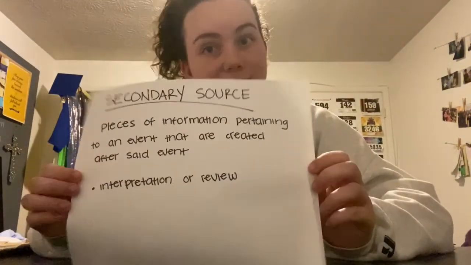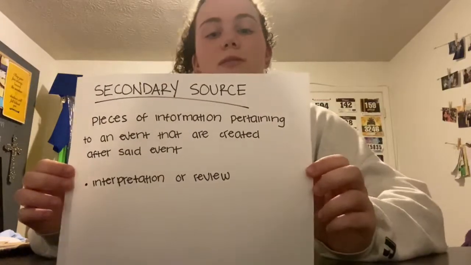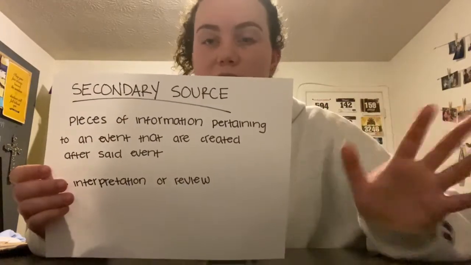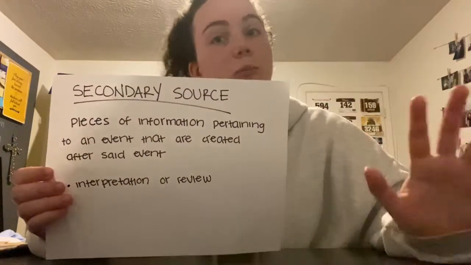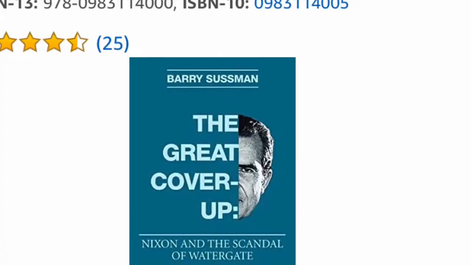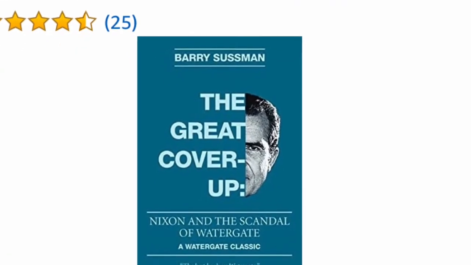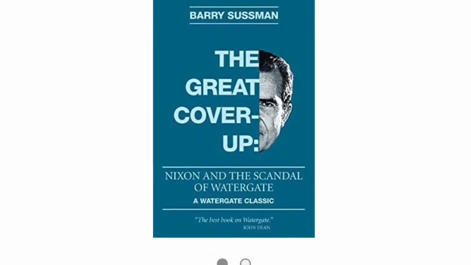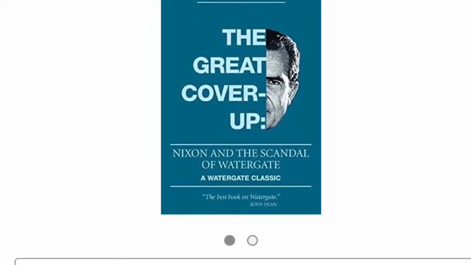So now that we've talked about primary sources, now we'll talk about a secondary source. So these are pieces of information pertaining to an event that are created after this event has already happened. So a lot of these are interpretations or reviews of an historical event that create a different perspective. Some examples of these secondary sources that could pertain to the scandal could be books. A simple search on Amazon will bring you thousands of options for books on the Watergate scandal, like this book called The Great Cover-Up.